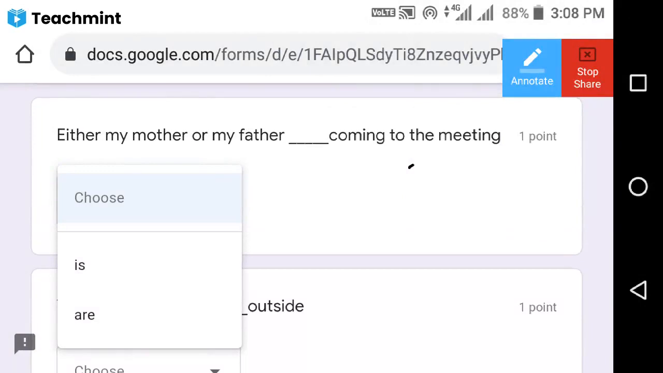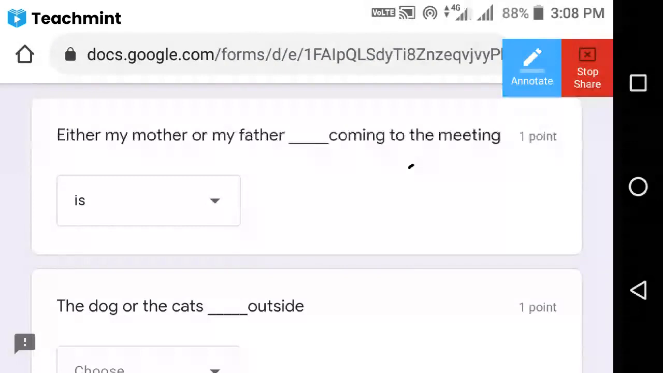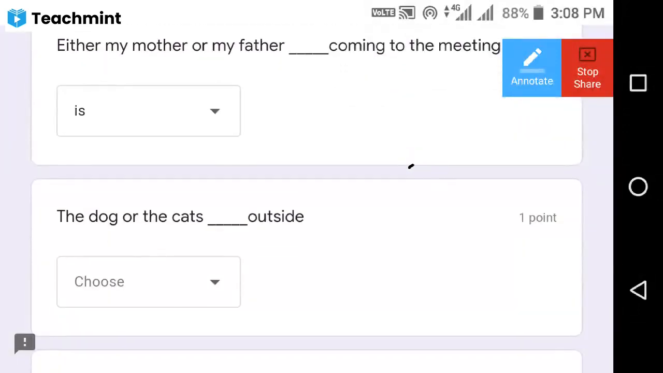Is the question visible to you now? Either my mother or my father has coming to the meeting. The subject is singular. I taught you when I explained either-or, neither-nor: when we have these subjects, we have to use a singular verb. Here is the right answer. Next, come to the next question.